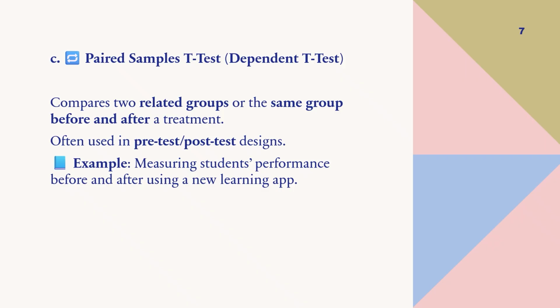The third type, the paired sample t-test, or dependent t-test. Compare two related groups, or the same group before and after a treatment, often used in pre-test, post-test design. Example: measuring students' performance before and after using a new learning app.